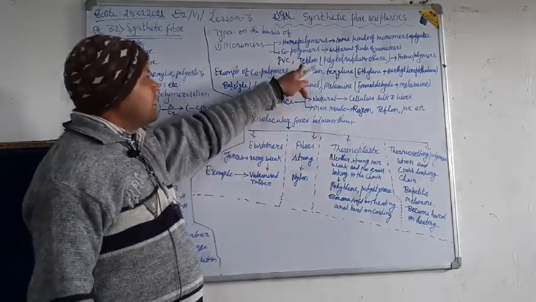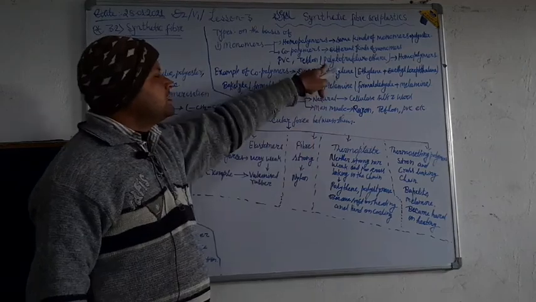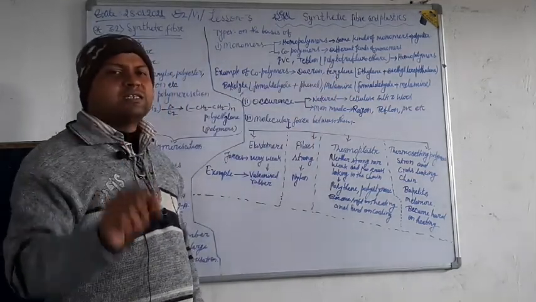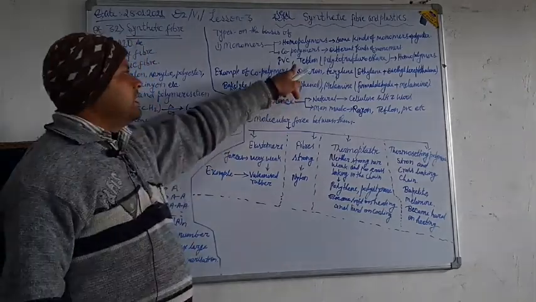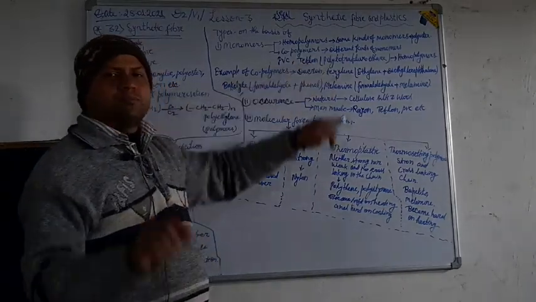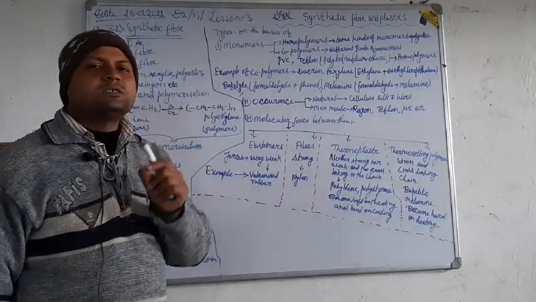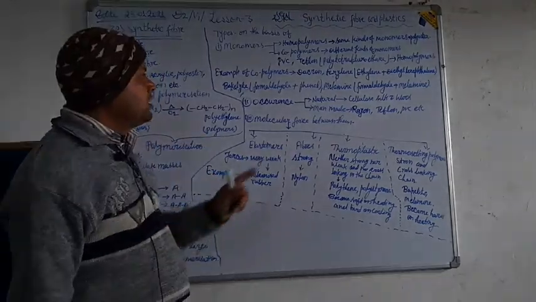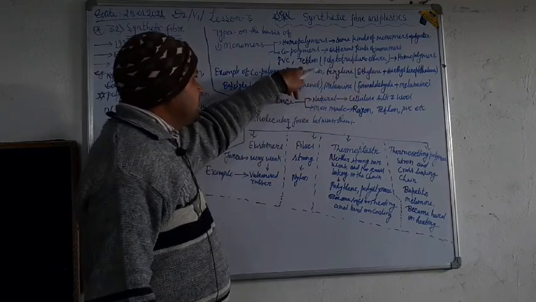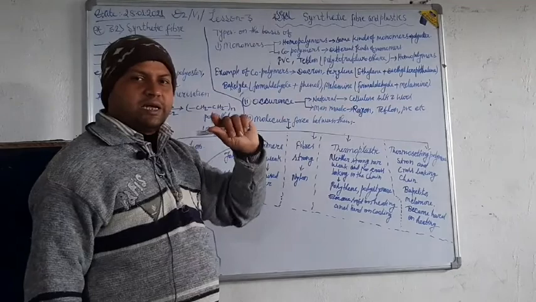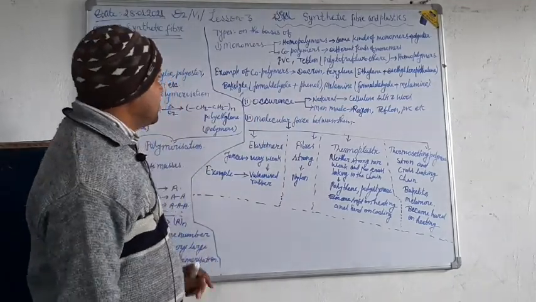Teflon, polytetrafluoroethane, is called Teflon. These are polymers of the same kind of molecules, so they are called homopolymers. I have written here, look at it clearly with great concentration.